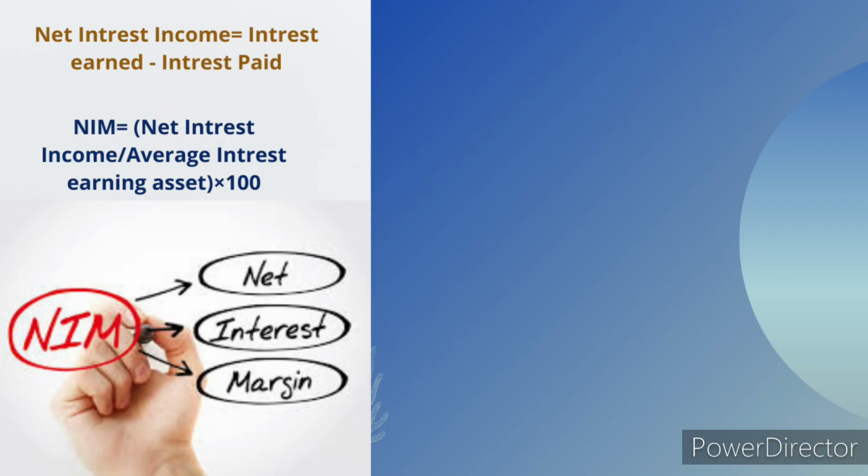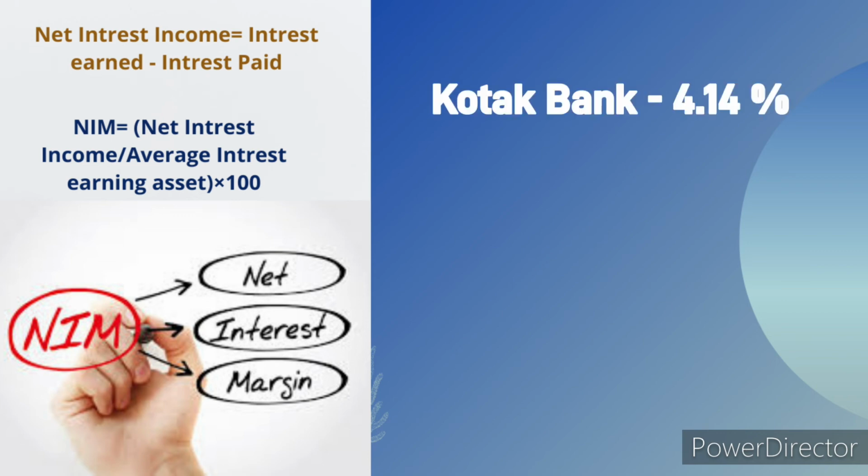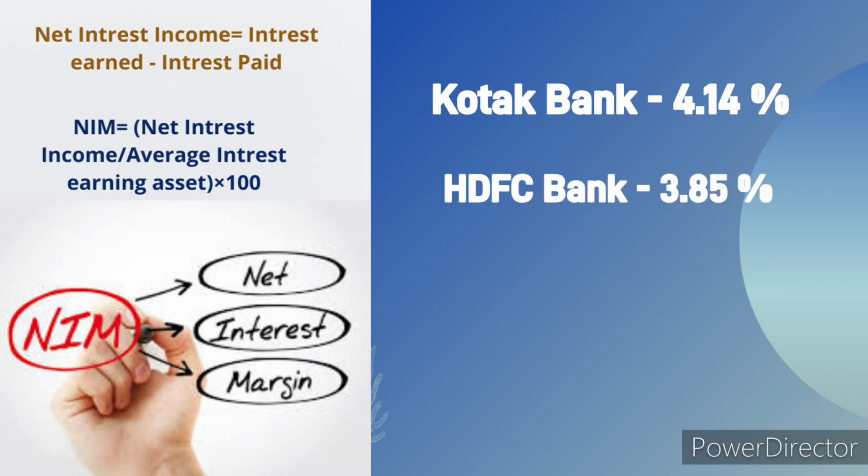Now see the next ratio called net interest margin. By now we know what net interest income is. That is nothing but the interest earned by the bank minus interest paid. NIM is the net interest income earned by the bank, as a percentage of average interest earning assets. Average interest earning assets means you cannot consider the non-performing assets in this calculation.